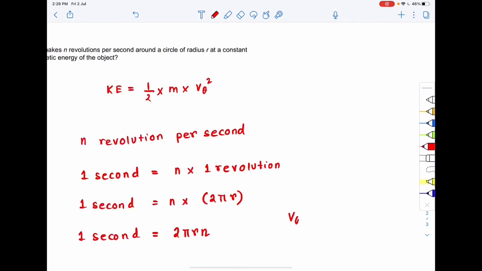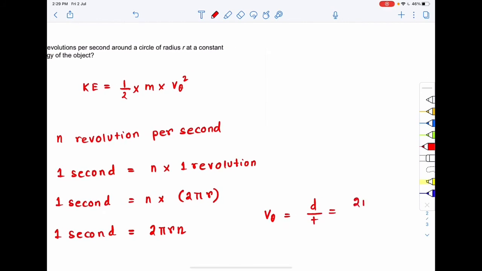Okay, v theta is nothing but the distance traveled by time. So what is the distance traveled? 2 pi rn, and this 2 pi rn distance is traveled in 1 second, right? So that means v theta is nothing but your 2 pi rn.